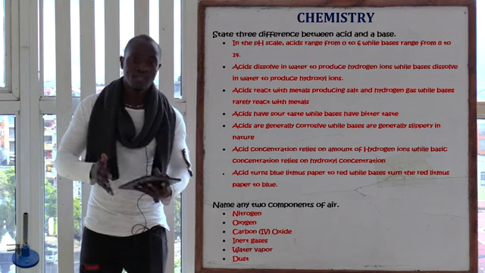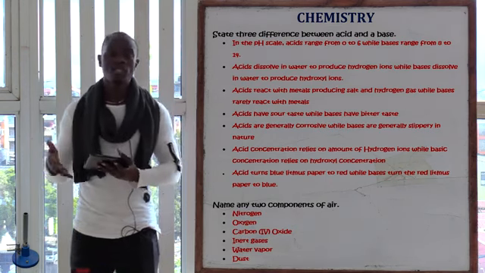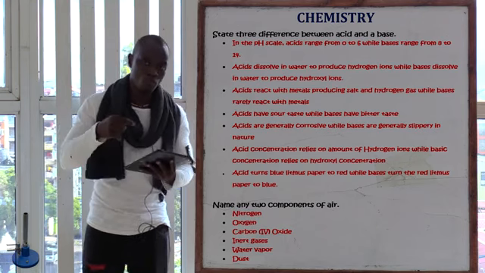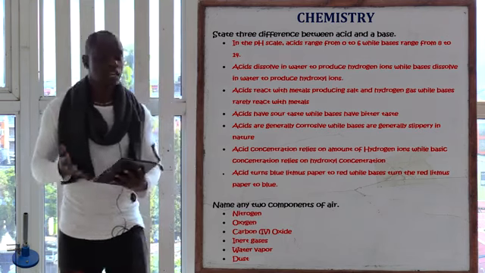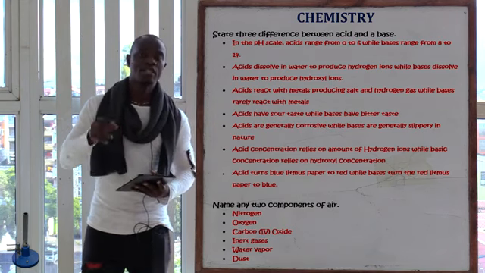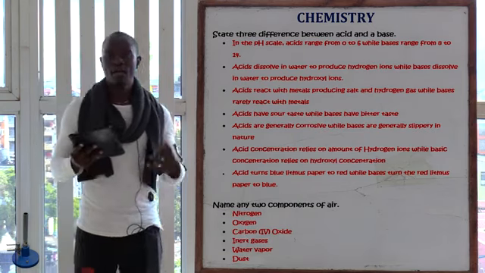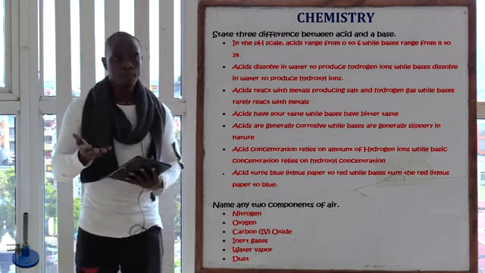We see that acids change the blue litmus paper to red, while bases change the red litmus paper to blue. So take note of that. So the acids change the blue litmus paper to red, while the bases, they change the red litmus paper to blue. Among others, we have those differences.